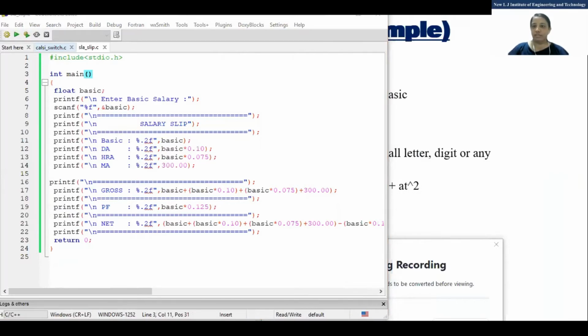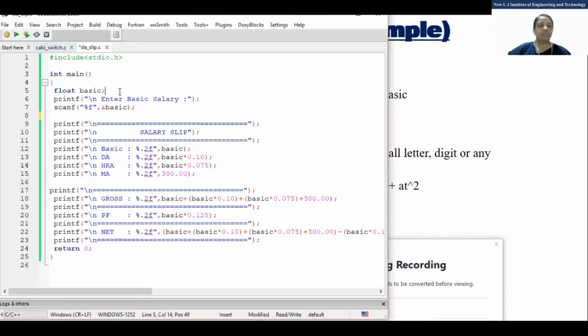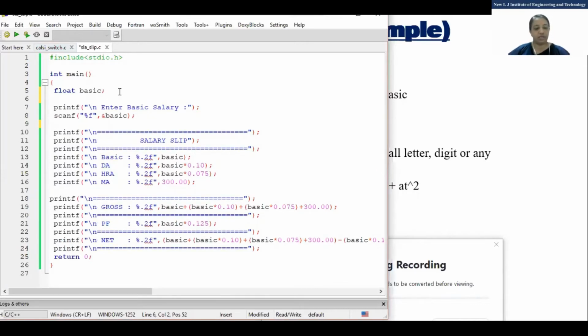Okay, let others join. So this is the program of what? A salary slip, right? And we want only one input, that is nothing but the basic. So you can see that I have not declared all the variables, that is DA, HRA and MA.